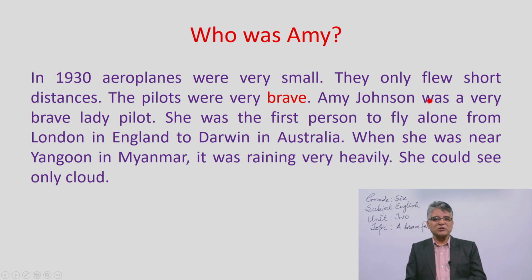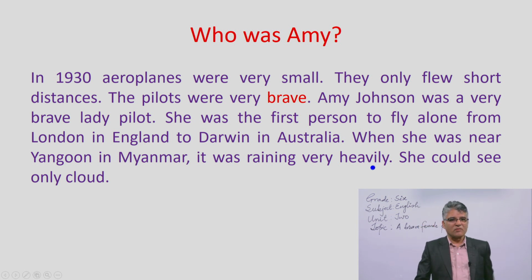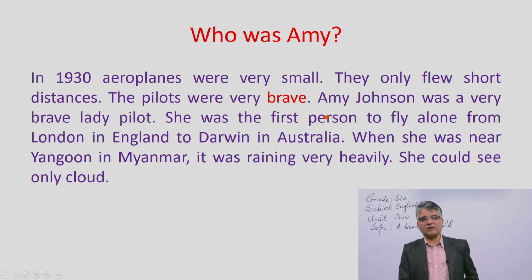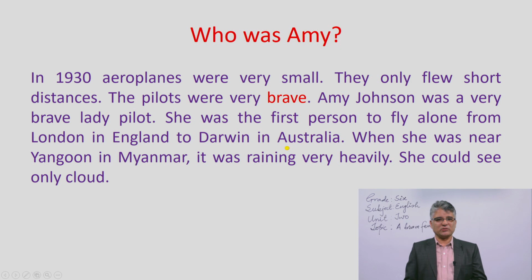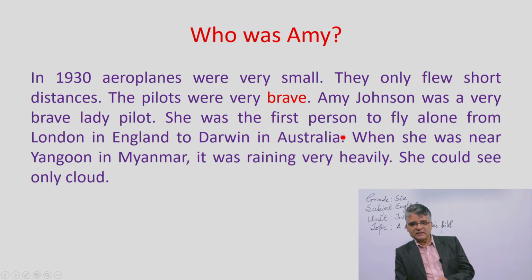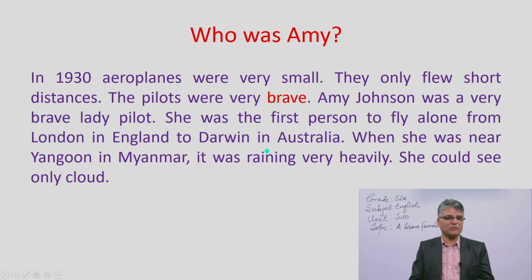And Amy Johnson was a very brave lady pilot out of such pilots. Okay? And she was the first person to fly alone from London in England to Darwin in Australia. And she became the first lady pilot who flew from London to Darwin. London is the capital city of England, and Australia is itself a continent and the name of the country too.